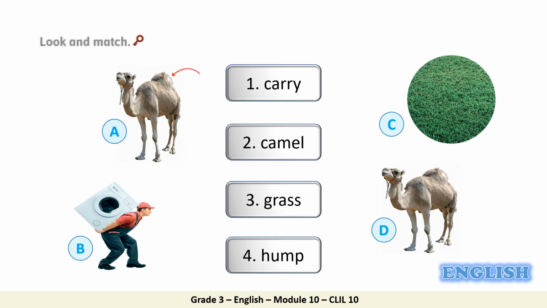And now we'll practice the words together. This question isn't in your student book or workbook. We will be doing it from the screen. So let's read the question together. The question says, look and match. We have 4 pictures and 4 words to match. Let's do number 1 together. The first word, carry. Which picture represents the word carry? Is it A, B, C, or D? Indeed, it's B. Now pause the video and do the rest alone.